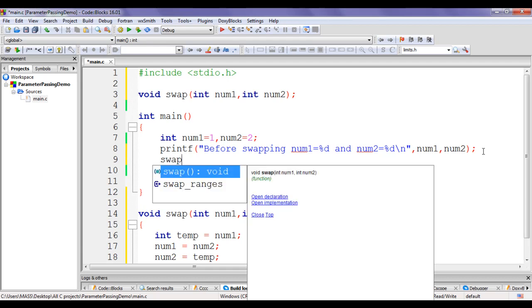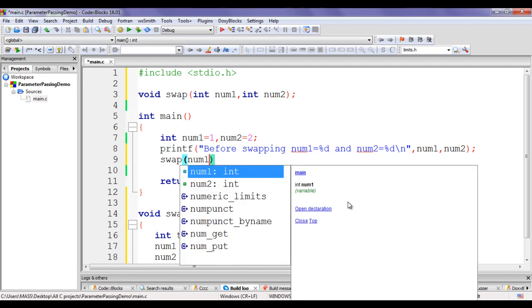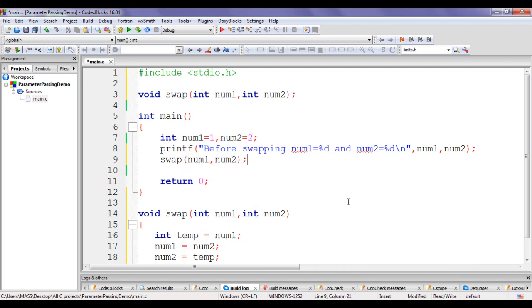Now I am going to call the swap function. Here I call the swap function. It needs two integer parameters. I say here num1 comma num2 semicolon. Here I am writing just the variable name. If I write the variable name, it indicates value of, whereas if I write here ampersand, it indicates address of. We are sending the value of num1 and value of num2, guys. We are not sending address of num1 and address of num2. Understanding? Pass by value. Pass by value means passing value of a variable, guys.